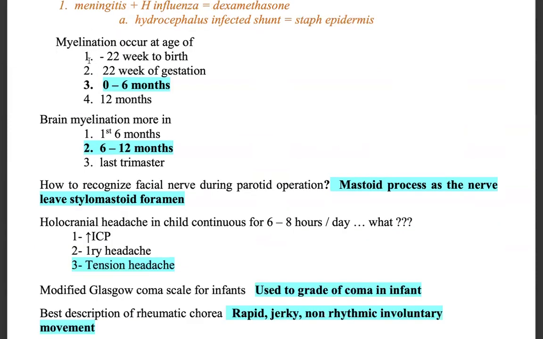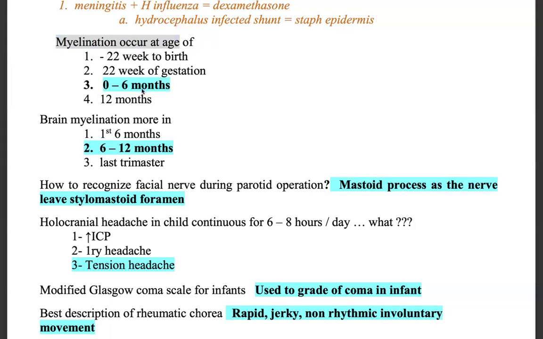Next is myelination. At what age does myelination start? The option is 0 to 6 months. That means it starts after birth, right? Anyone has any comments on this? No comment.